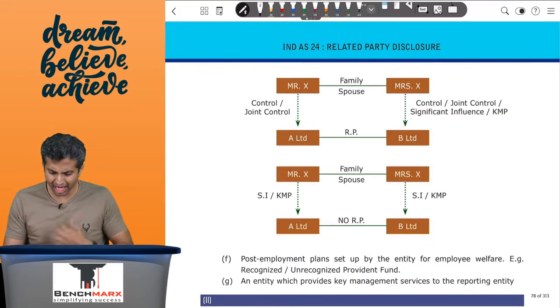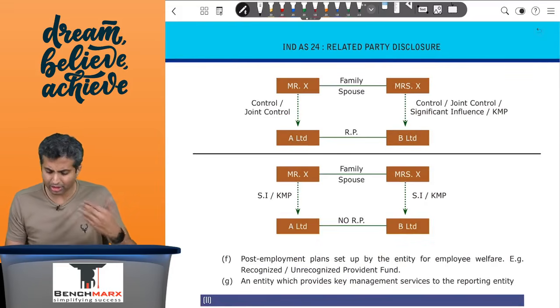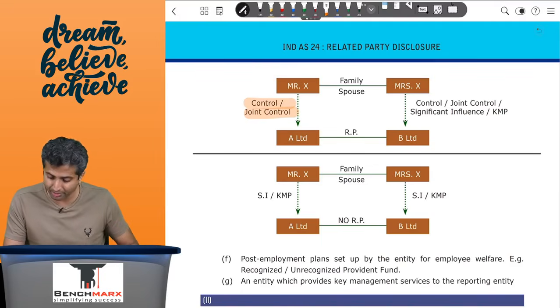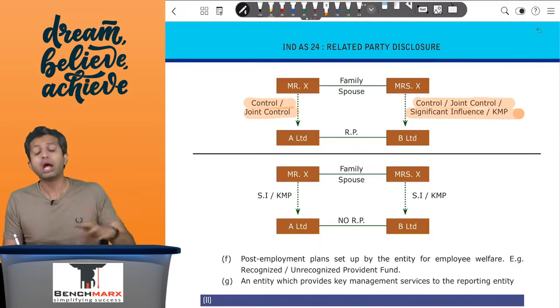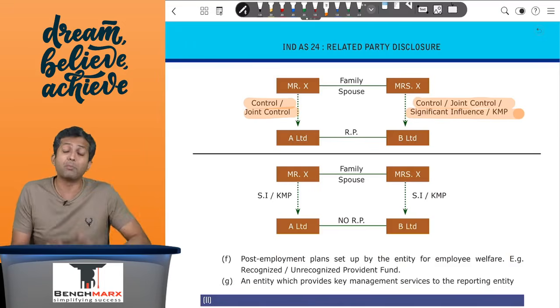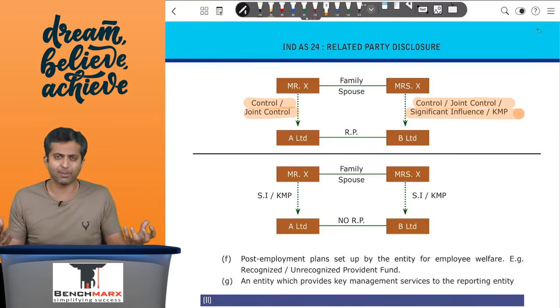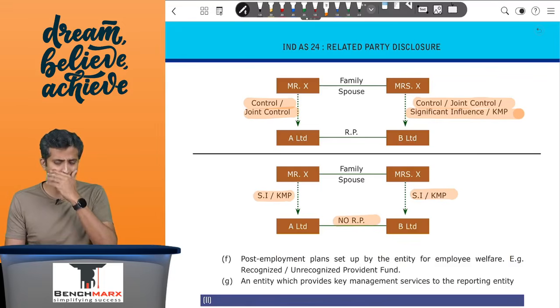So over here, in summary terms, we can say that there is a related party relationship if there is Mr. X who has control or joint control, and then there is the same Mr. X or his family member who can have control, joint control, significant influence or KMP. So when is there no related party relationship? If the same person or their family member merely have significant influence or they are acting as KMPs in both the entities, in which case there is no related party relationship between these two. So over here there will be no related party relationship.